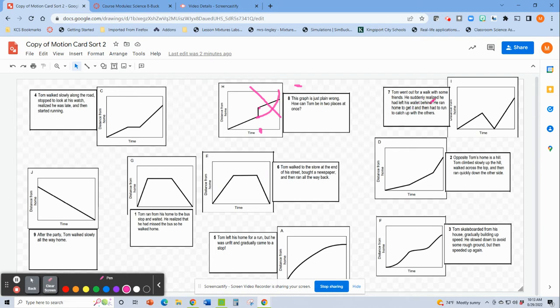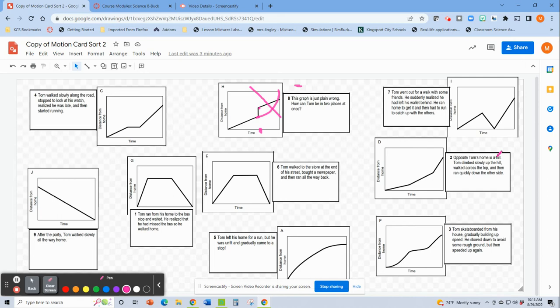Over here, number 7, Tom went out for a walk with some friends. So there he goes walking. He suddenly realized he left his wallet behind, ran home to get it. So he goes back home and then had to run to catch up with the others. So I like this graph a lot. Remember, it doesn't have anything to do with up and down a hill. This is moving away from where you started, back towards where you started. And the steeper the line, the faster the object is moving.